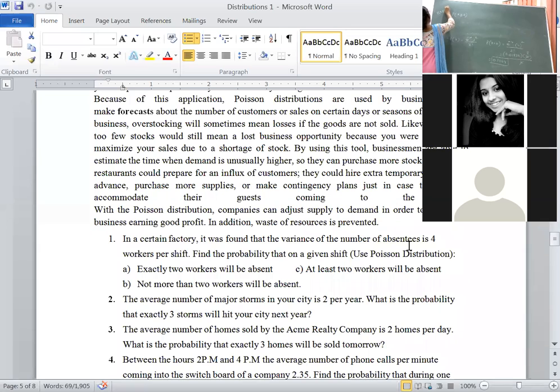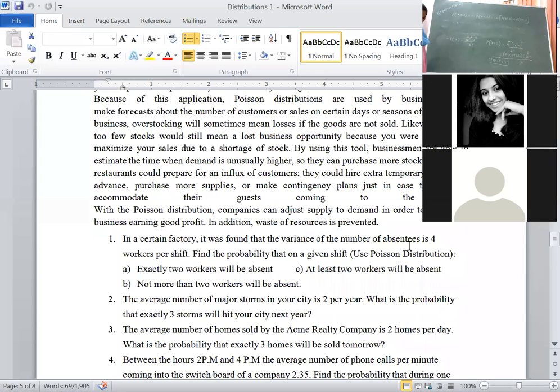Probability of x greater than or equal to a is equal to 1 minus probability of x less than a. Correct? Probability of x greater than or equal to 2 is equal to what we have to write? 1 minus probability of x less than 2. What is probability of x less than 2? X is equal to 0, x is equal to 1. This is equal to 1 minus probability of x equal to 0 plus probability of x equal to 1. Right now, substitute the values.